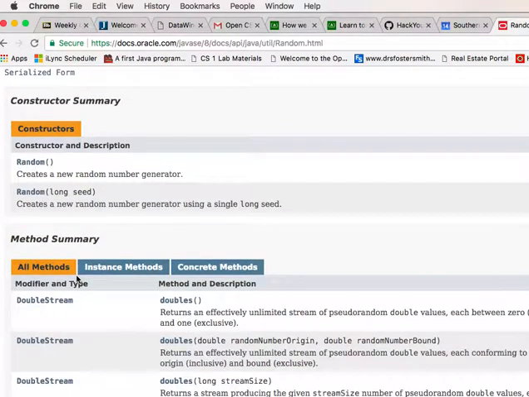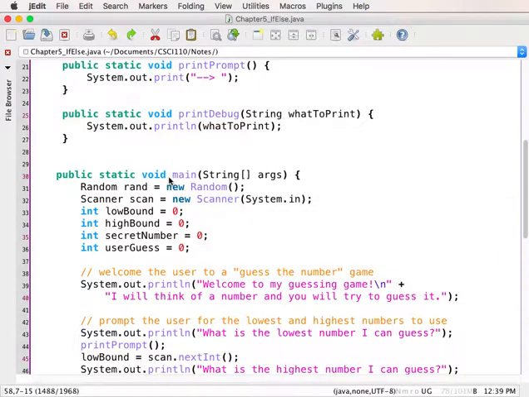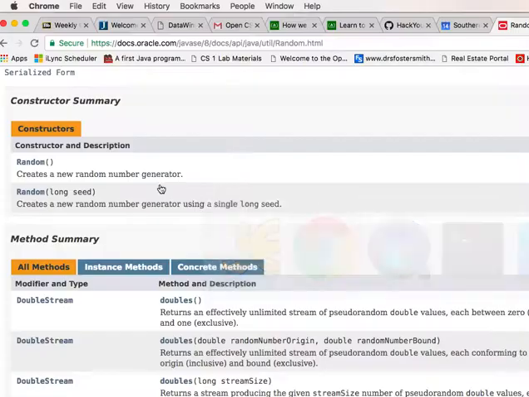Well, in the constructors for random, this is where I'm creating a new random number generator. This is when I say, as I'm currently saying, random rand equals new random. So I also have an option to put a number in the parentheses, and we haven't seen this very often, the word long, but that stands for a long integer. That is an integer that takes up twice as much space in memory as a regular int.